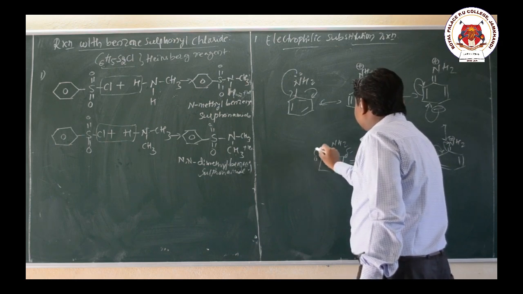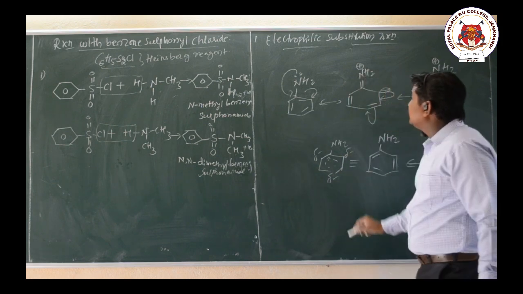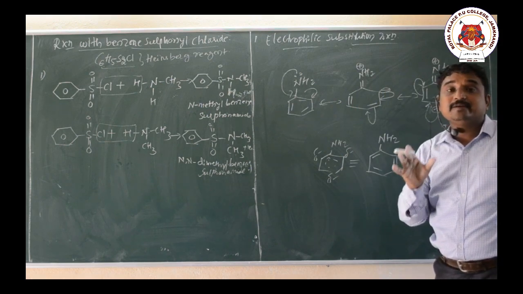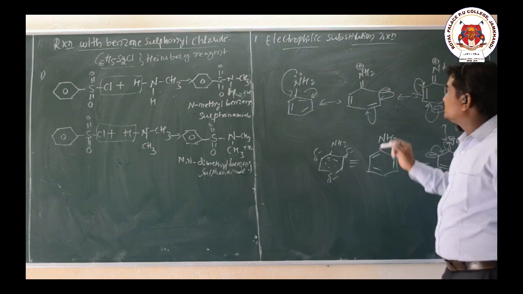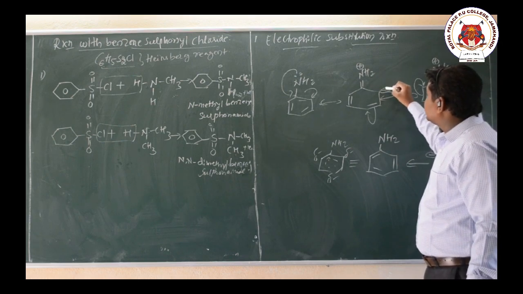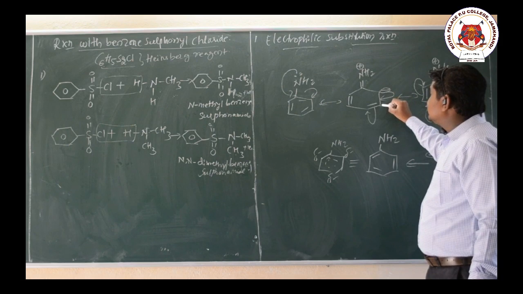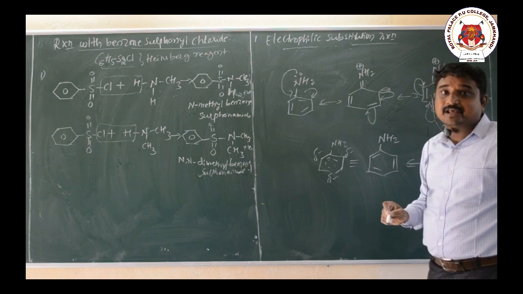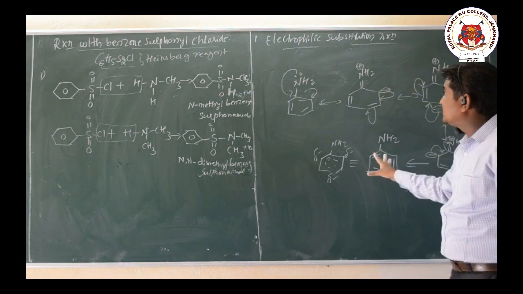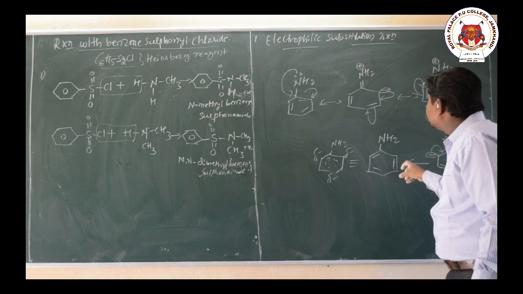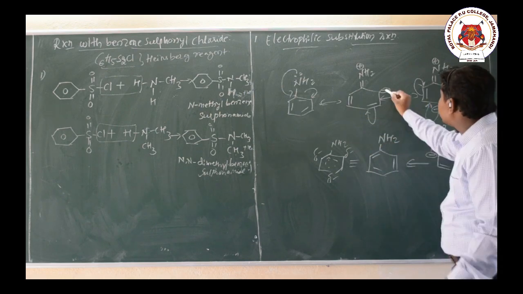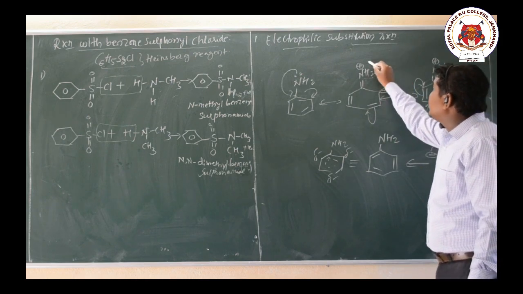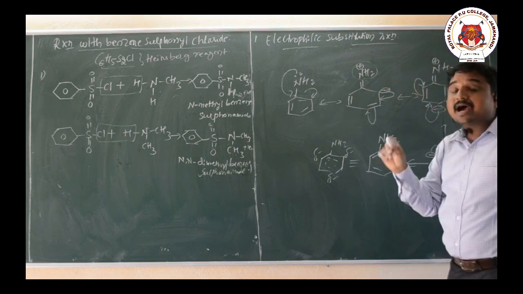If you observe this resonance structure, you will come to know that the negative charges are present only at the ortho and para positions. So this is an ortho position, the position next to the substituent group. This is a meta position and this is the para position, exactly opposite to the substituent group. So if you observe this resonance structure, we come to know that the electron density is more only at the ortho and para positions. Hence the NH2 group is an ortho para directing group.